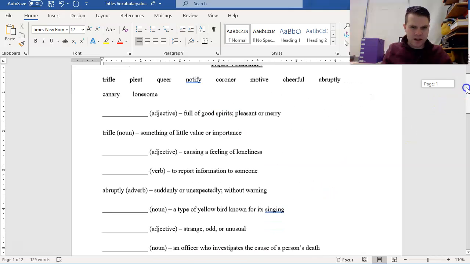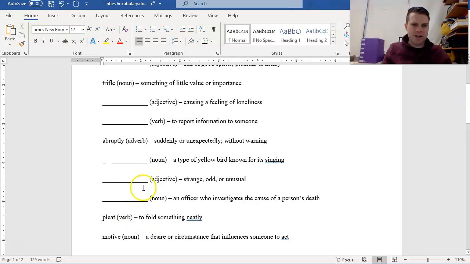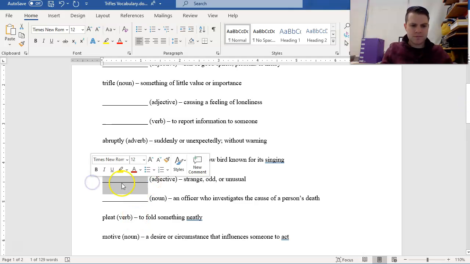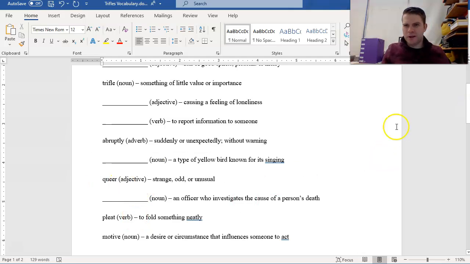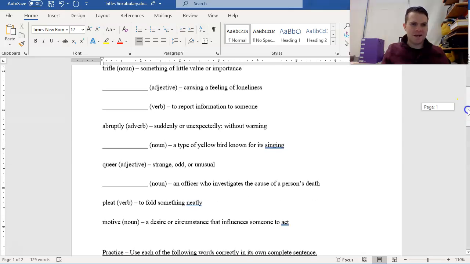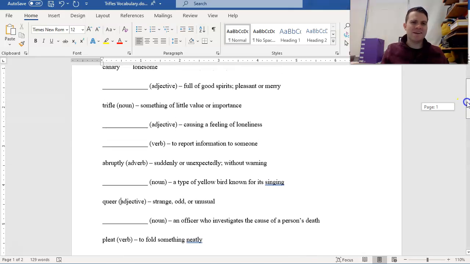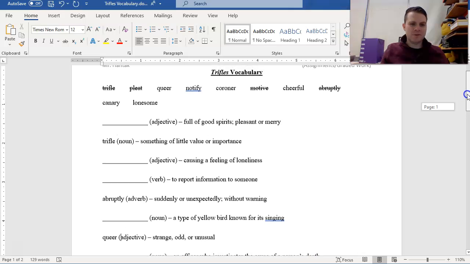Not pleasant or merry, not causing loneliness, strange, odd, or unusual is queer. Yes, I do know that queer means something entirely different in slang. We're not going to use that definition, obviously. The way that it's used in trifles is to mean that something is unusual or odd.